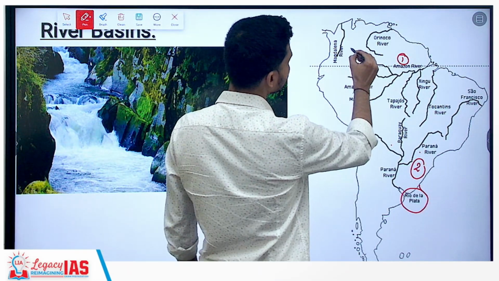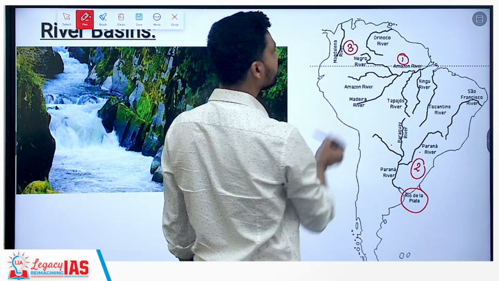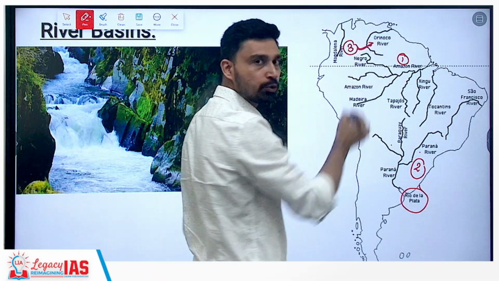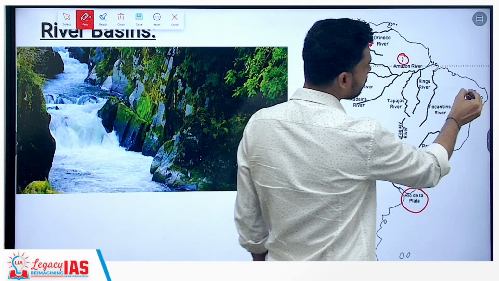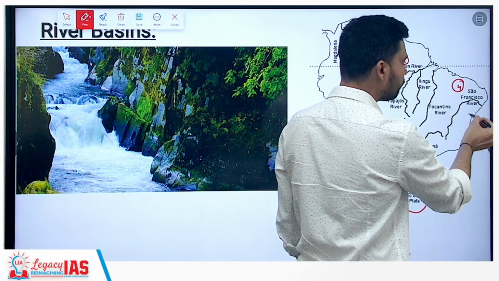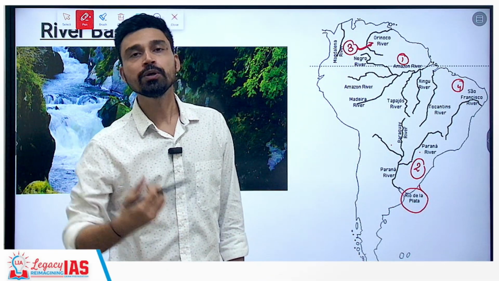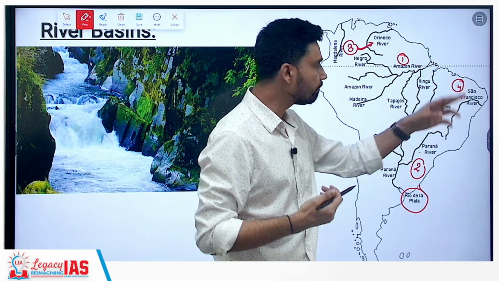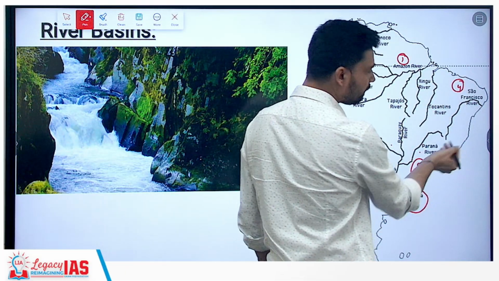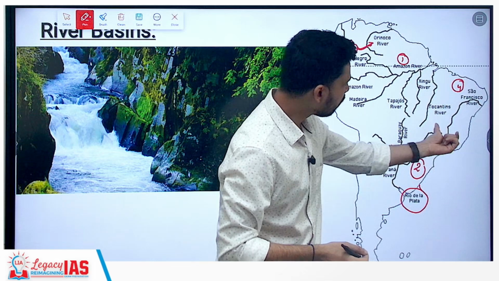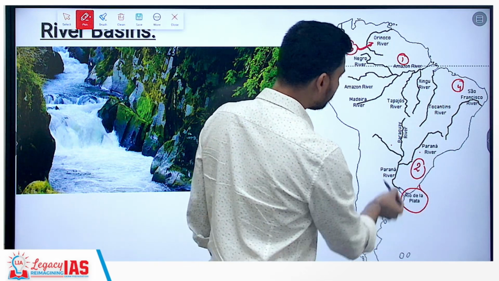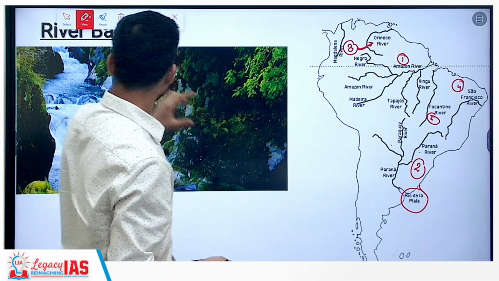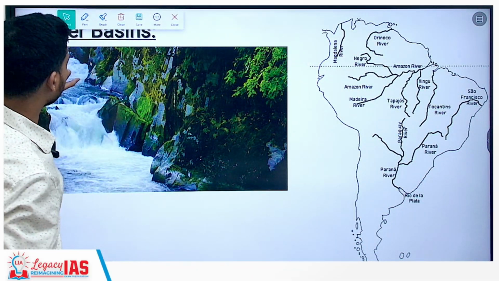The third largest river system of South America is the Orinoco River Basin, flowing along Venezuela, and then the fourth largest is the Sao Francisco River, not San Francisco. San Francisco is the city in the USA. Here the river is in Brazil. The river itself is called Sao Francisco, originating from Belo Horizonte, which is the name of the place here. And then further you have the Tocantins River, that is the fifth one. So these are how we can describe the major river systems of South America.